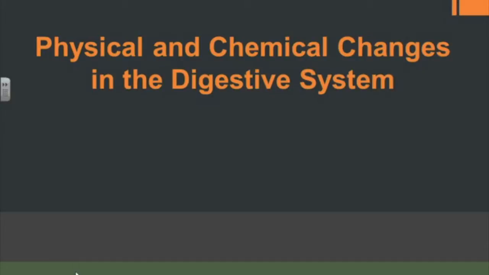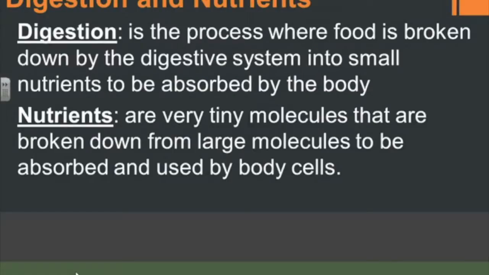Okay, now we're going to take that learning and apply it to the digestive system and how physical and chemical changes occur in the digestive system of the body. To begin with, digestion and nutrients. Digestion is the process where food is broken down by the digestive system into small nutrients to be absorbed by the body. Digestion is all about taking a large piece of food and breaking it down into small enough pieces, and into substances that the body can absorb and the cells can use.